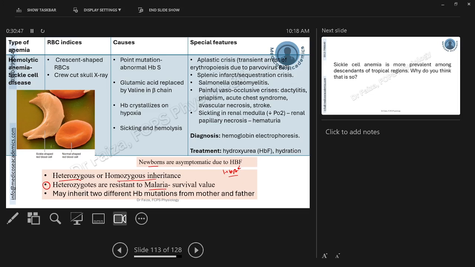And hemoglobin mutations causing hemoglobin C are inherited from parents. There is another important fact that a patient might be inheriting two different mutations from mother and father. For example, one mutation of hemoglobin S from the mother and hemoglobin C from the father. So such a patient may present with hemoglobin S and C.